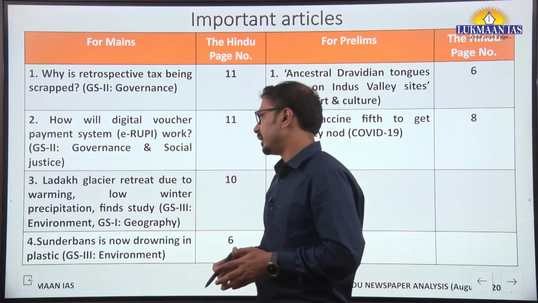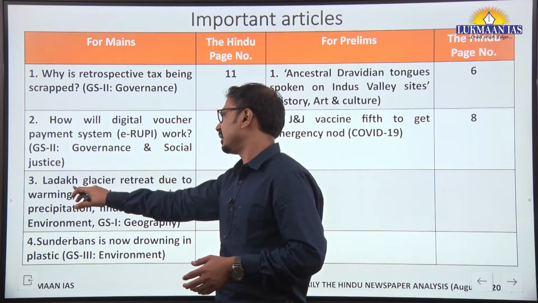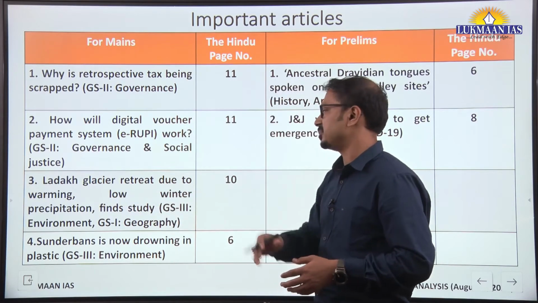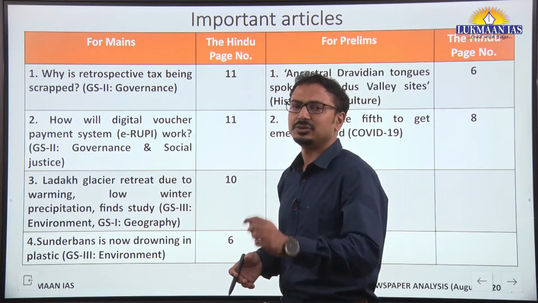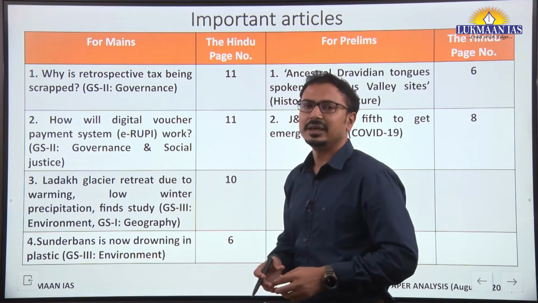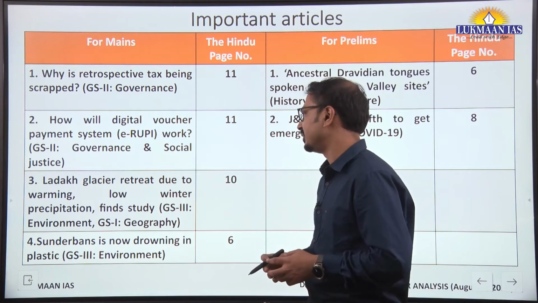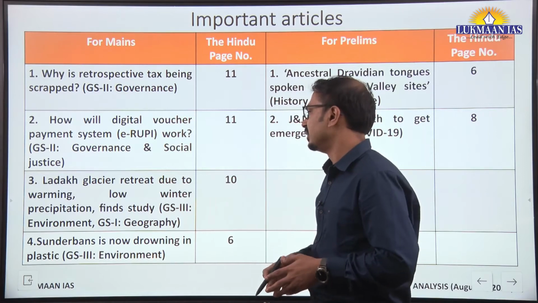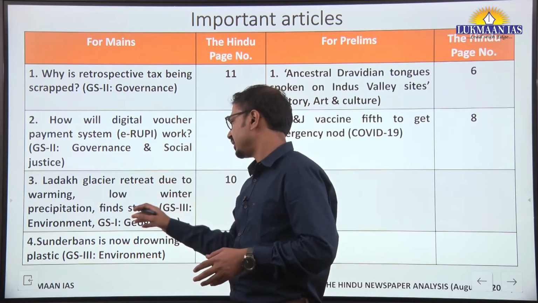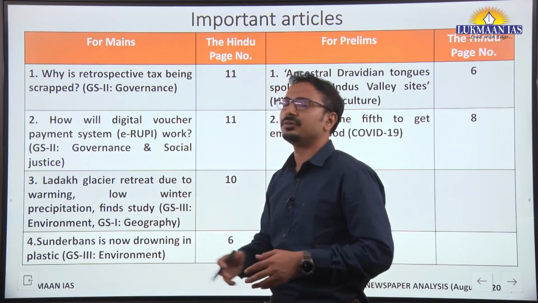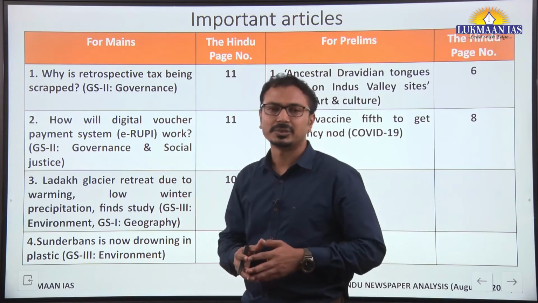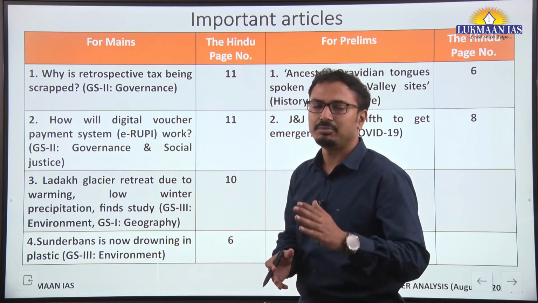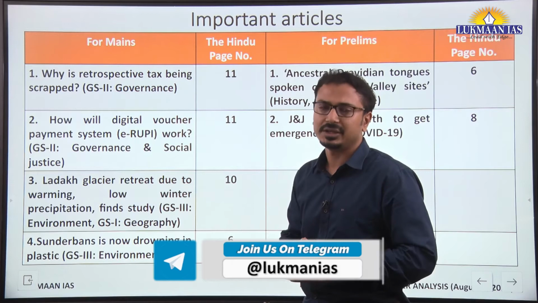Then one study has said that Ladakh glaciers are retreating due to global warming and low winter precipitation. As a case study, you should understand this particular glacier in the Zanskar range of the Himalayas in the Ladakh region. It is retreating. You can mention this study in the environment section of the GS3 paper or the GS1 geography part. Also, those who have geography as an optional subject can use such studies as references in their answers. Impact of global warming on Himalayan glaciers.